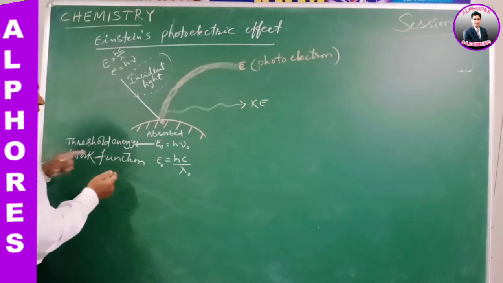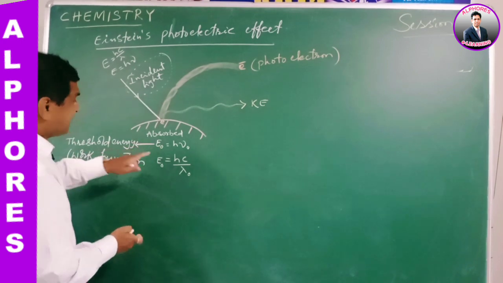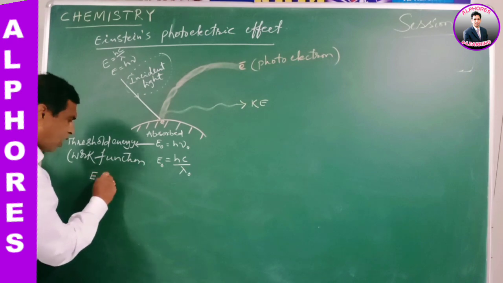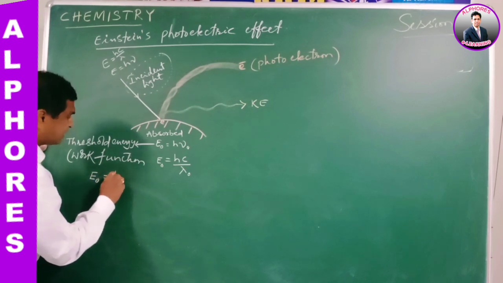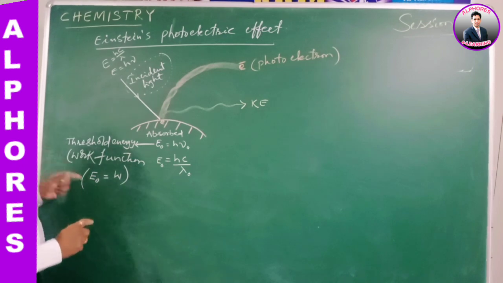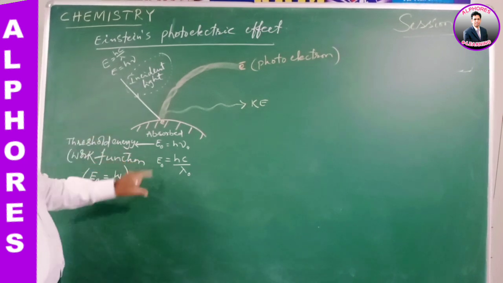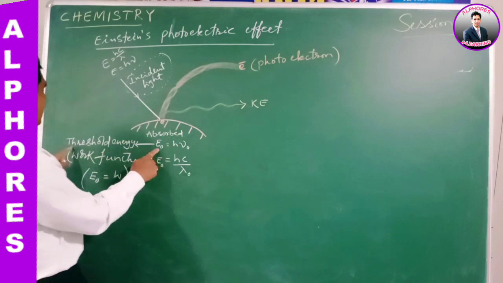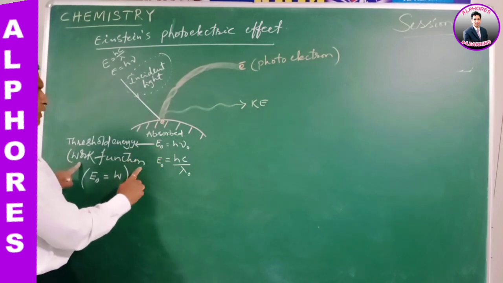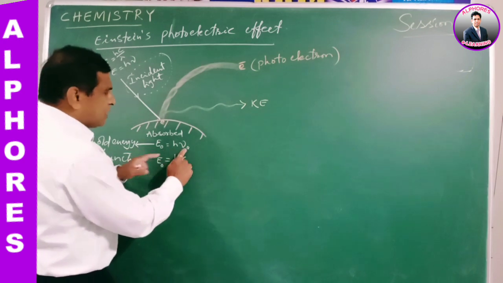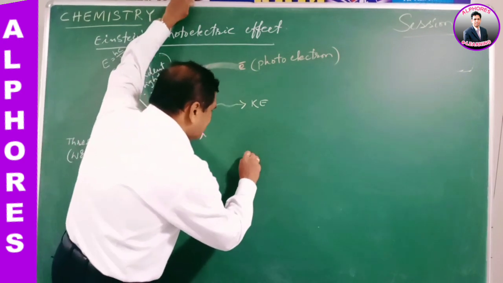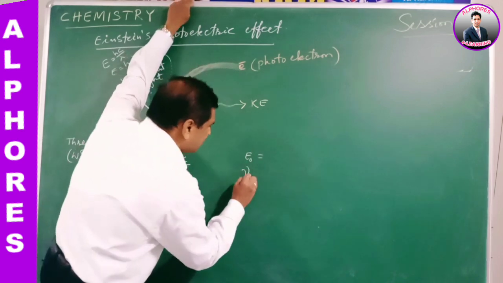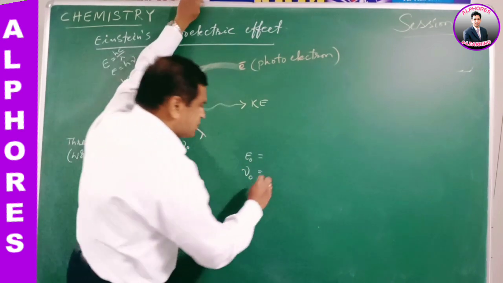So this is denoted as E naught or W. It can be represented as E naught, or it can also be represented as W. That represents threshold energy or work function. What is nu naught? E naught is equal to threshold energy or work function, whereas nu naught is equal to threshold frequency.